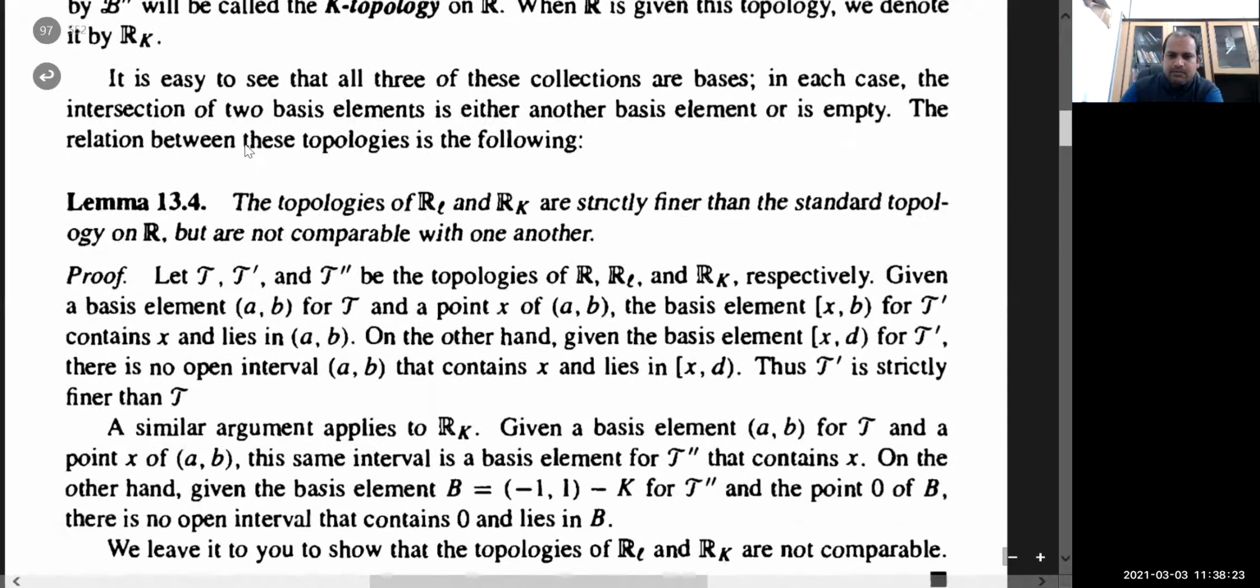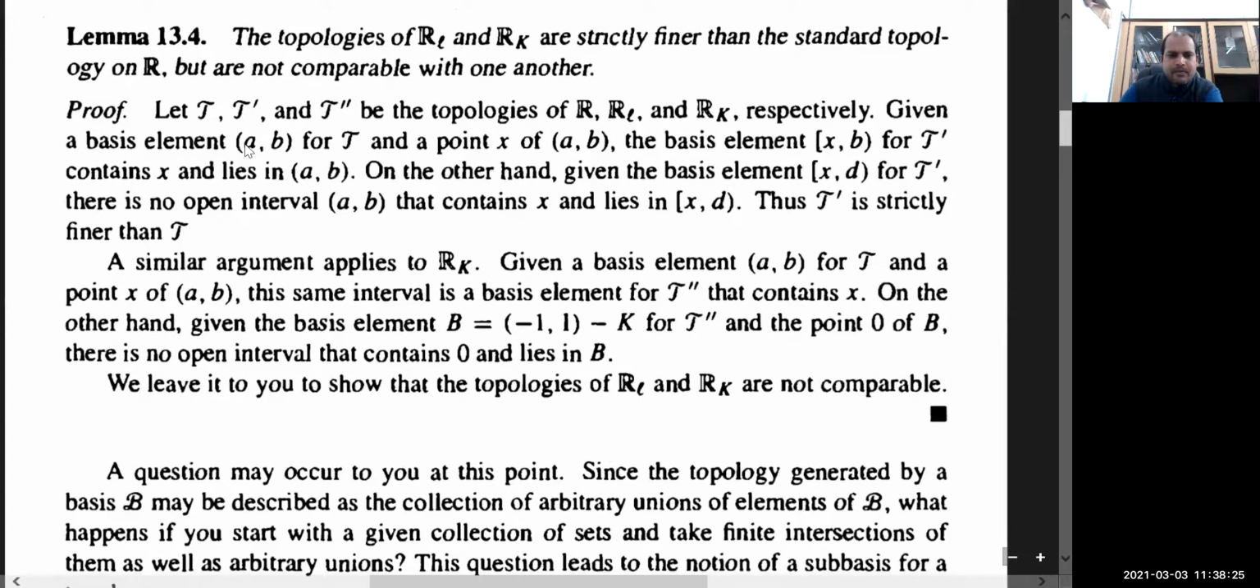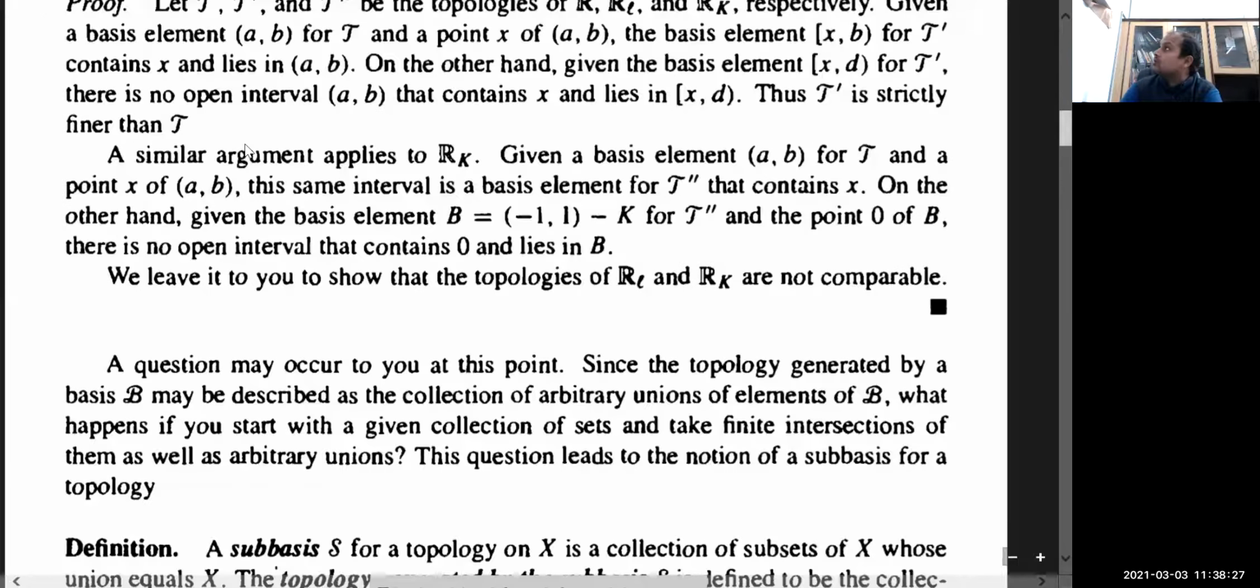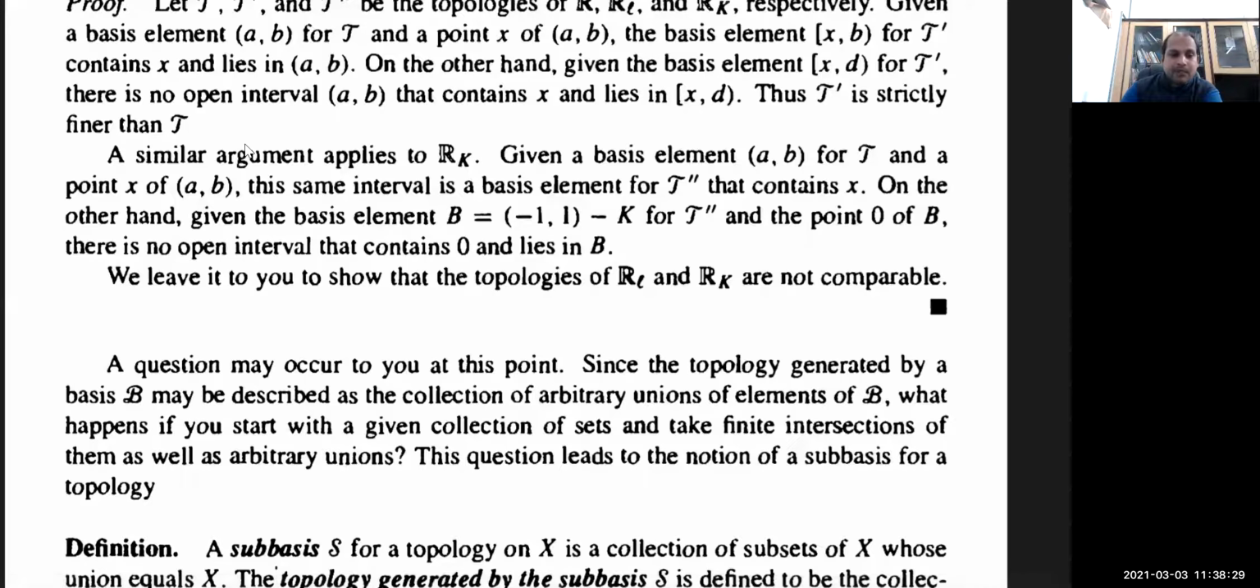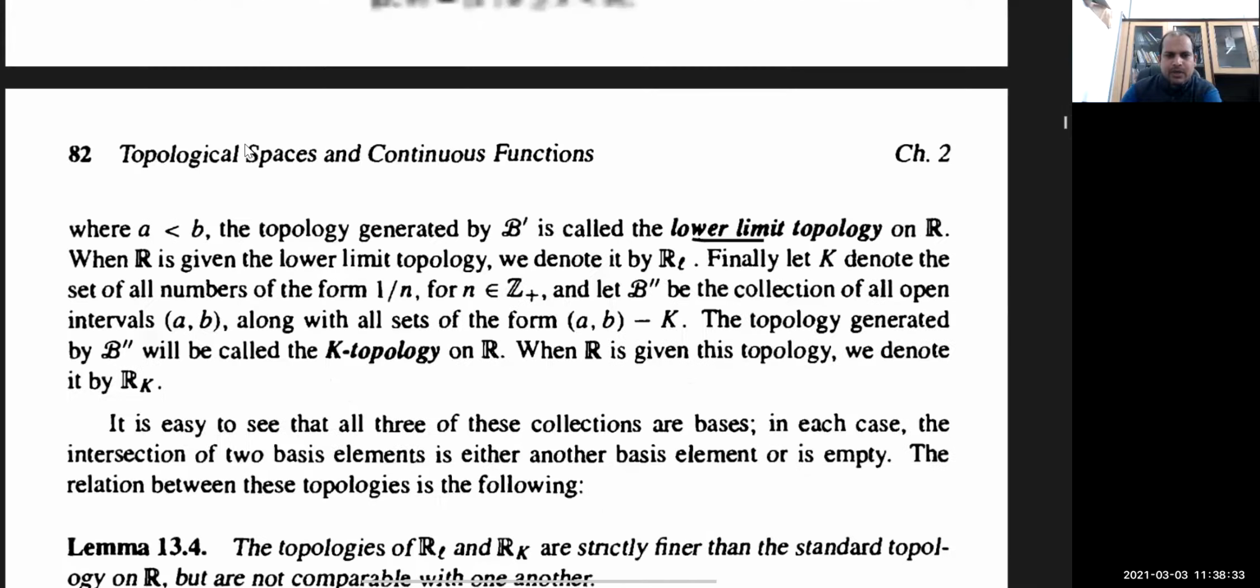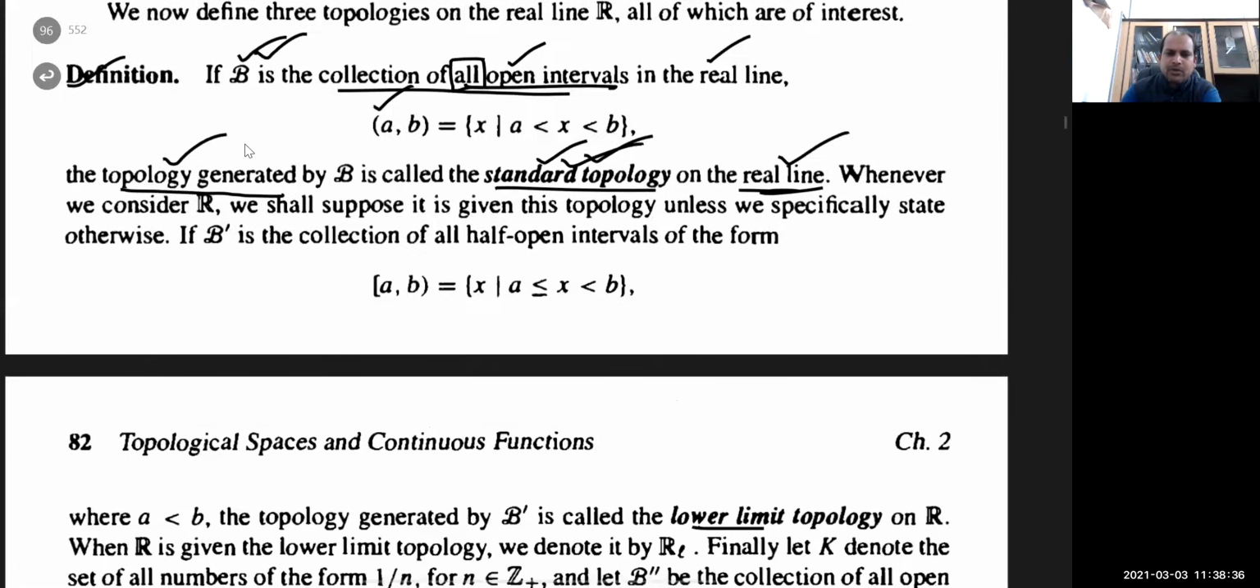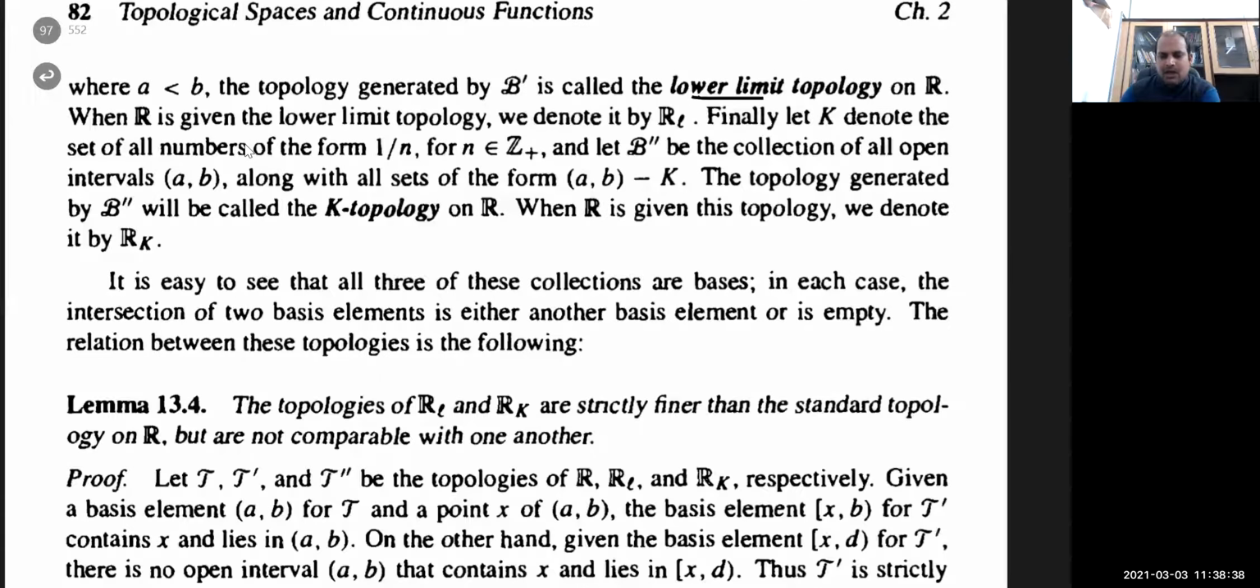I need to stop this lecture because I think you have the next class. So I will discuss it tomorrow. In the next lecture I will discuss the lower limit topology, the upper limit topology, and then how to check whether the given topologies on a particular set are comparable or not. All these I will discuss one by one. So keep revising from the book also.